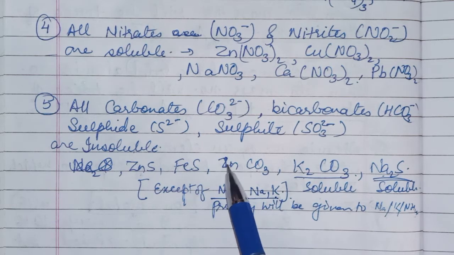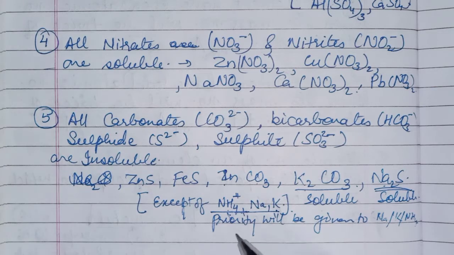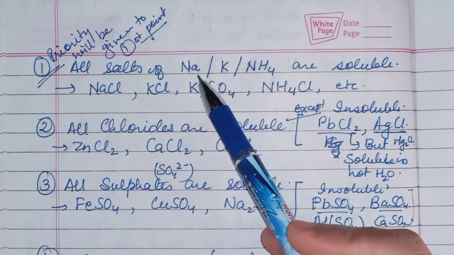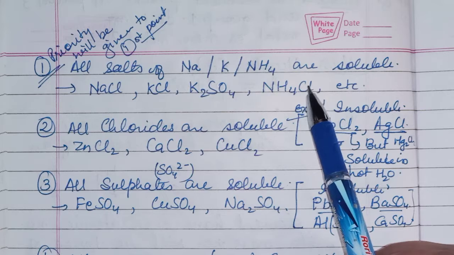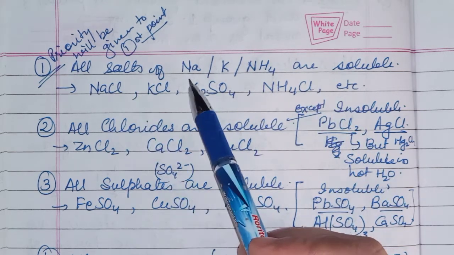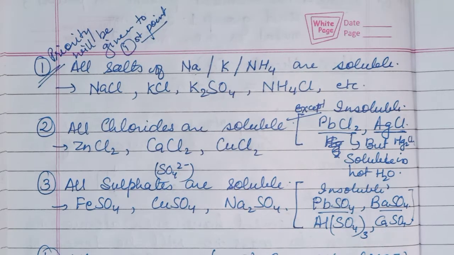If it is with any other element, then it is insoluble. So priority will be given to the first point: all salts of potassium, sodium and ammonium are soluble. It may be sulfate, it may be carbonate, whatever it is, if it has sodium, potassium or ammonium, then it is a soluble salt.